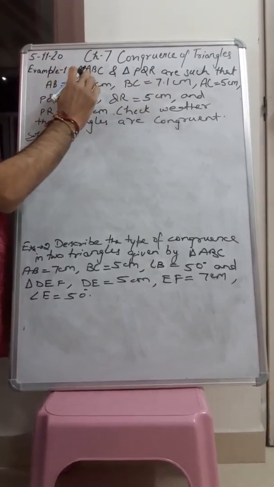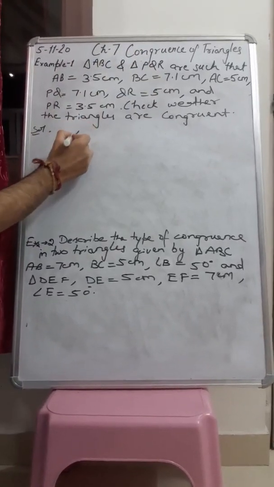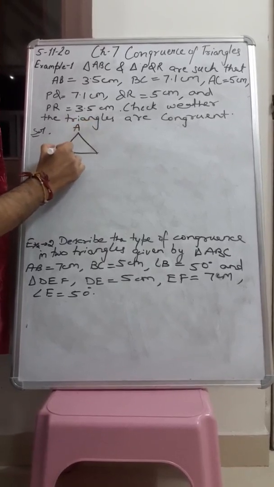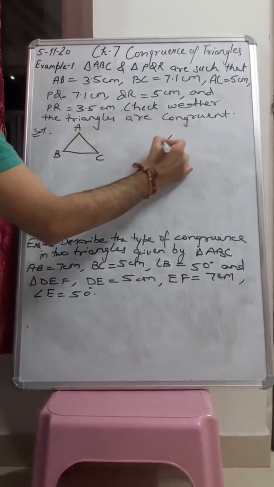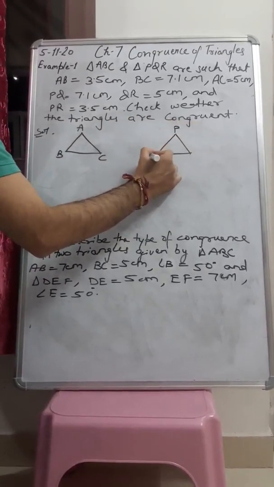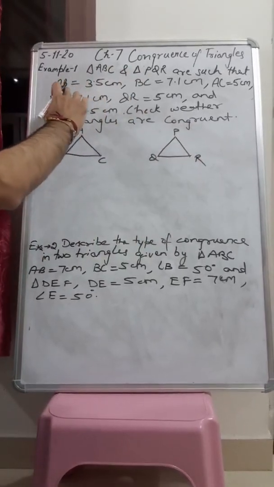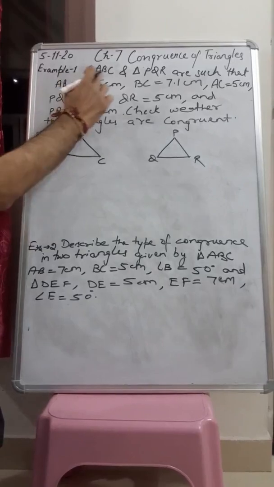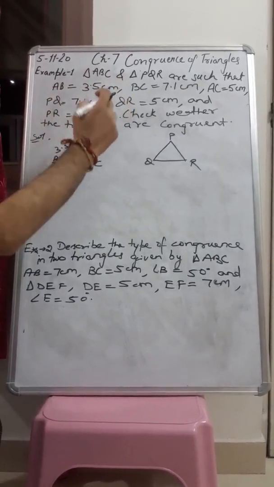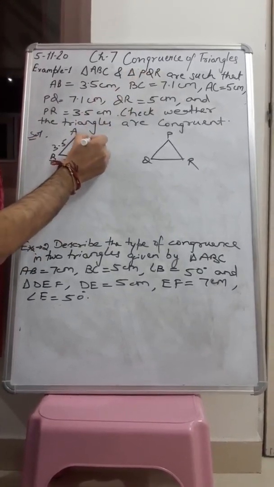So here we have two triangles, triangle ABC and triangle PQR. First we are going to draw a rough diagram of triangle ABC and triangle PQR. In triangle ABC, AB is 3.5, BC is 7.1, and AC is 5 centimeter.